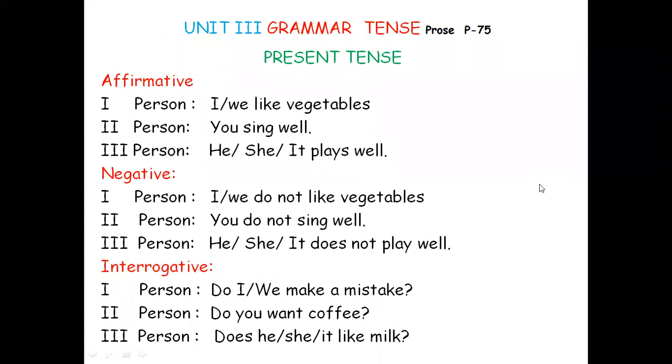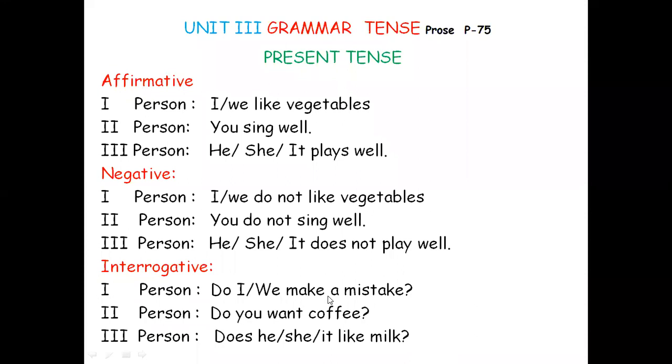The sentence, actually tense, has three basic forms, very common basic forms. Whether it is present tense or past tense, future tense, present perfect, past perfect, future perfect, present continuous, past continuous, future continuous, whatever it is, you should know all the three basic forms. That is affirmative, negative, interrogative. Okay, these are the three critical situations. Affirmative, again you have got first person, second person, third person.